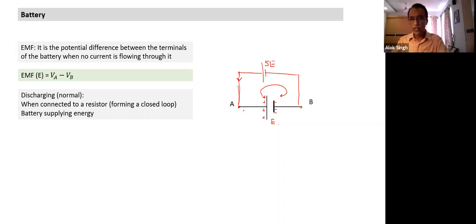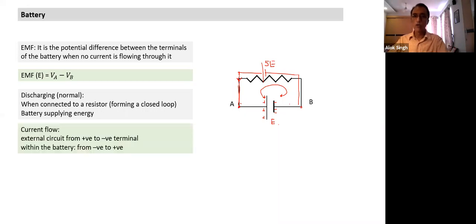So what we are trying to understand: when there is an EMF between terminals of the battery, there is a potential difference between terminals of the battery when no current is flowing. When the current starts flowing, does the potential difference remain the same or change? And what we find in all real batteries is that the potential difference across the terminals changes. And how do we account for the change in potential difference? We account for it in terms of resistance between terminals of the battery.